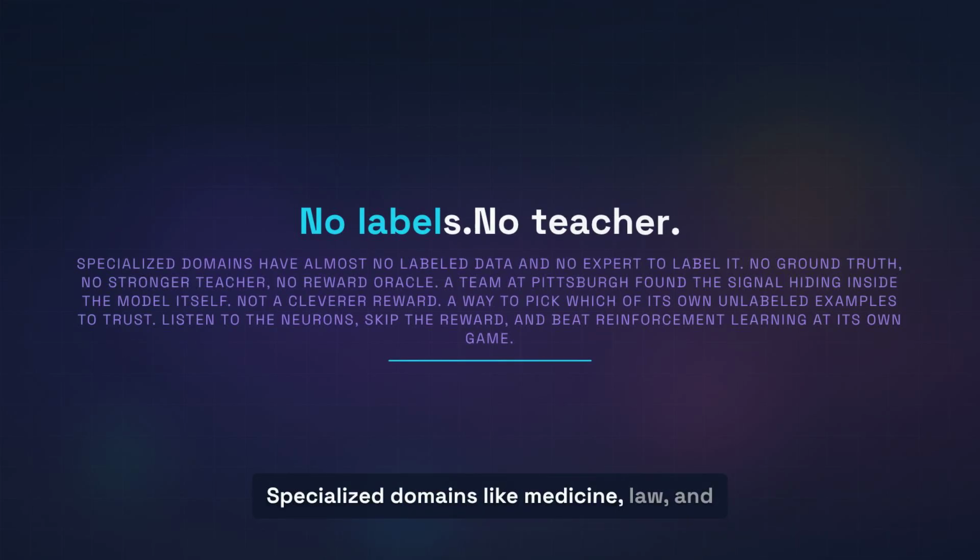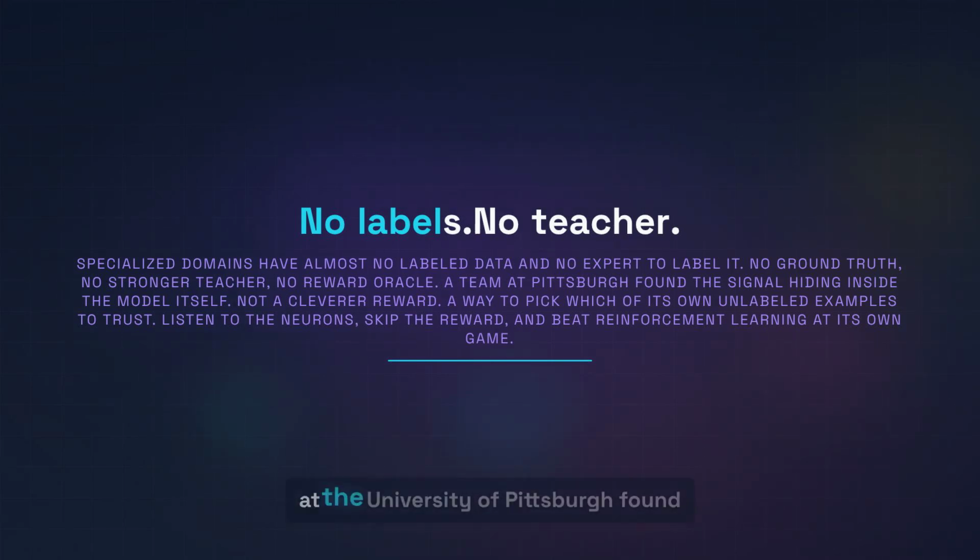Specialized domains like medicine, law, and engineering have almost no labeled data, and hiring experts to label it is prohibitively expensive. So how do you train a large language model for these fields? You have no ground truth, no stronger teacher to copy, no reward oracle. A team at the University of Pittsburgh found an answer hiding inside the model itself, not a cleverer reward. A way to pick which of its own unlabeled examples to trust.